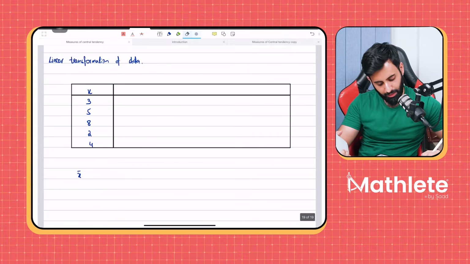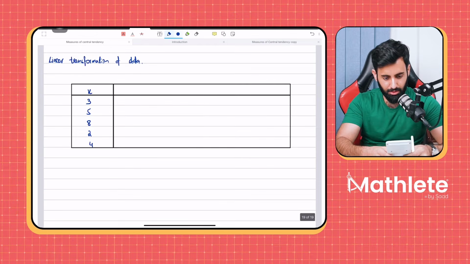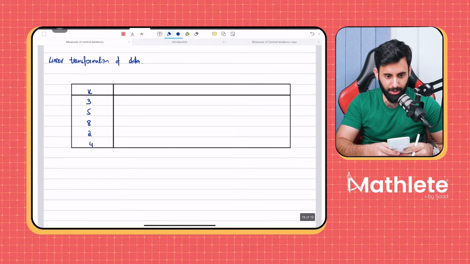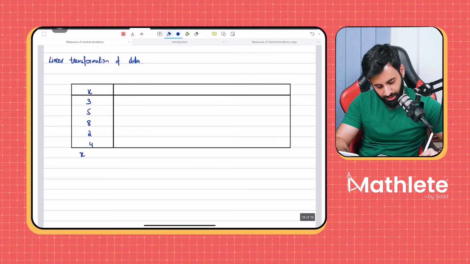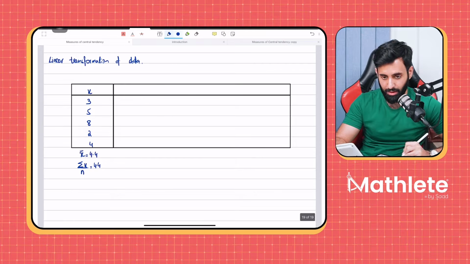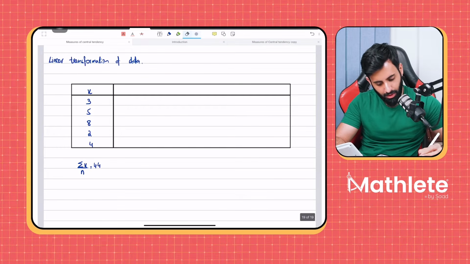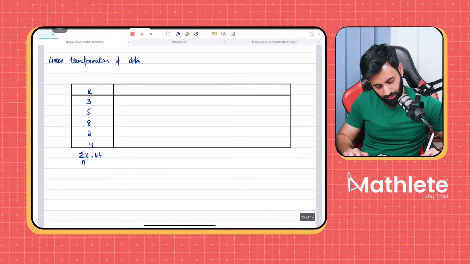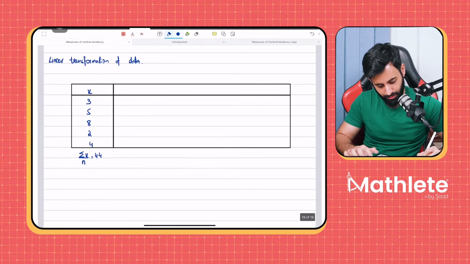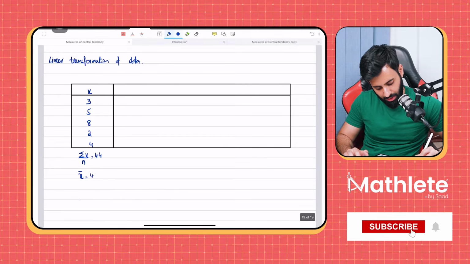Now if I want to calculate the average of this data set, let's see what we get. So 3 plus 5 plus 8 plus 2 plus 4 is 22, divided by the number of values, 5. So that's 4.4. That means the average of this data set is 4.4. How did I get the average over here? Summation x divided by the number of values. Again, nothing new, something that you guys are all familiar with already.